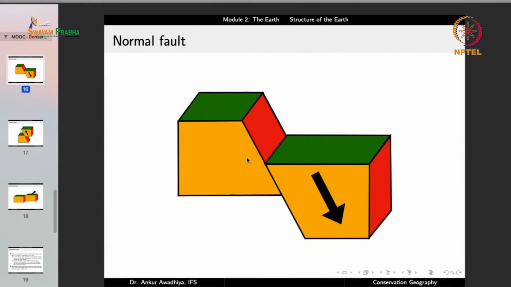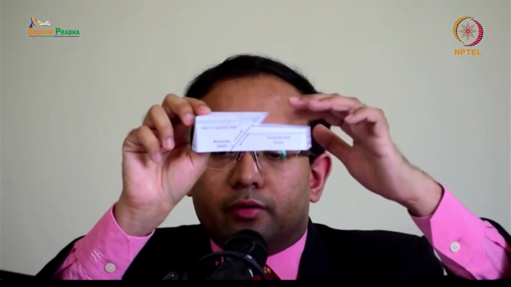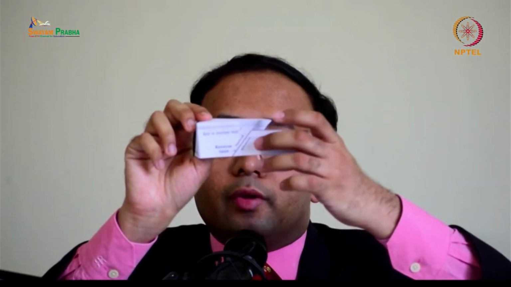Another fault that we have is the reverse fault. In the reverse fault, the piece that was here is going up. This is how a reverse fault looks. So this is the fault plane, and this portion has gone down, and this portion has gone up.